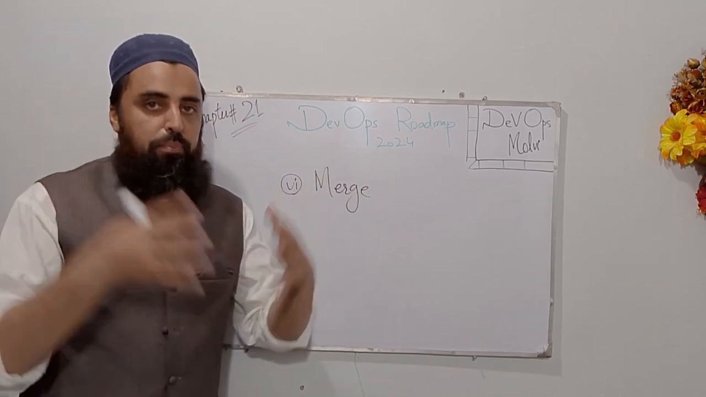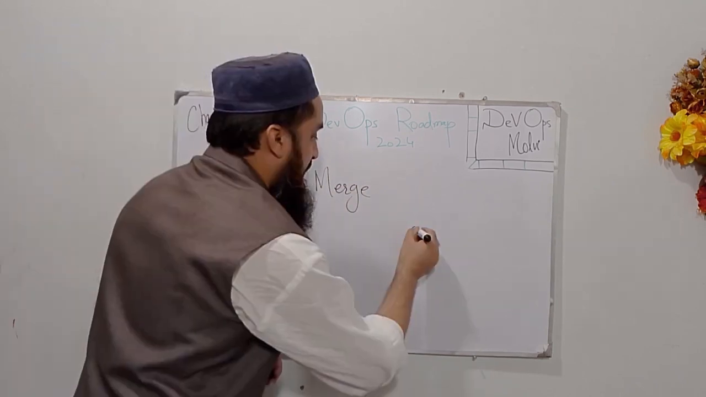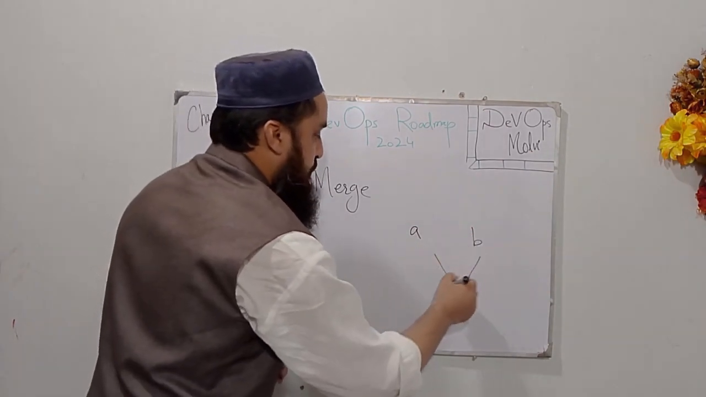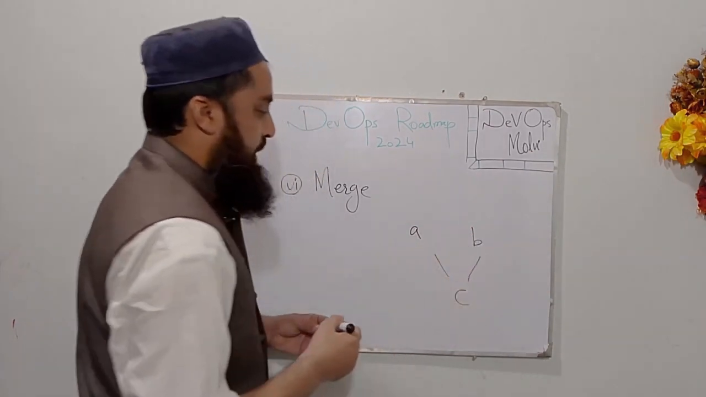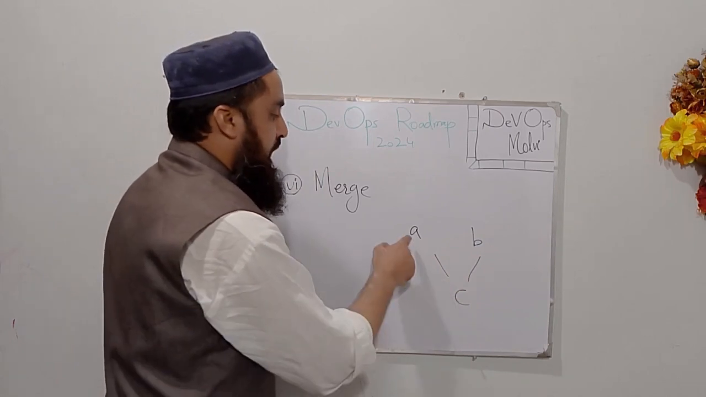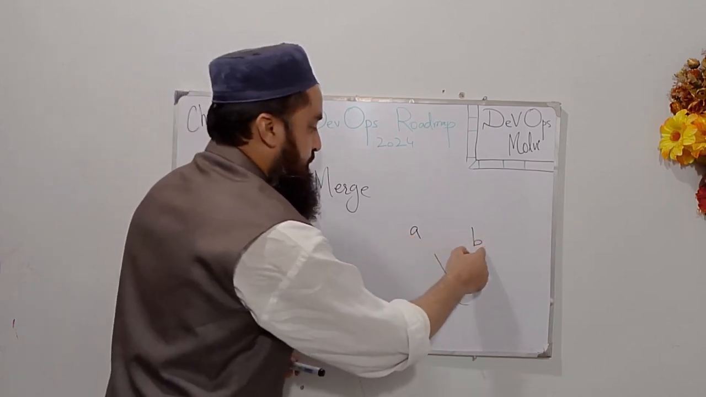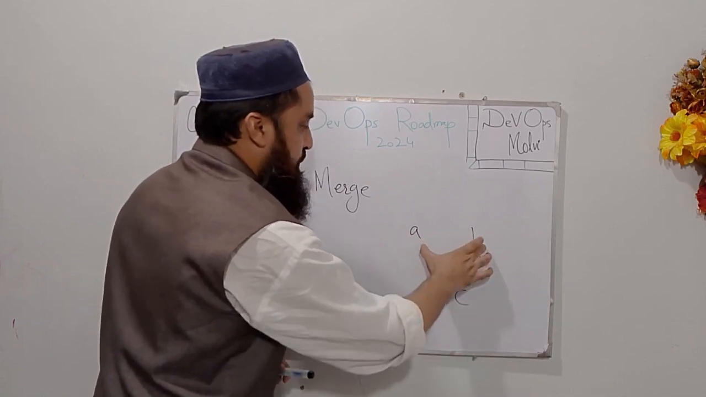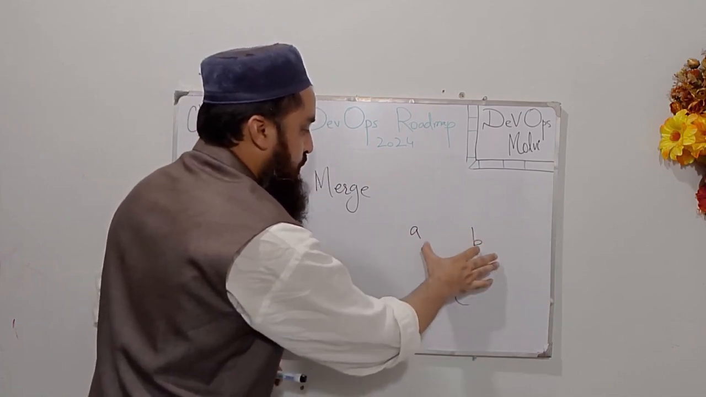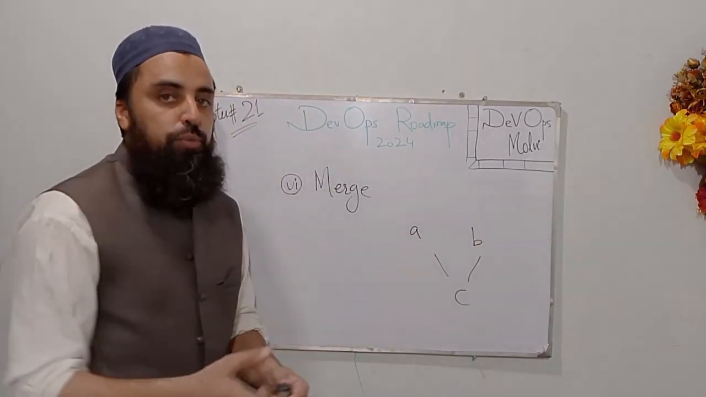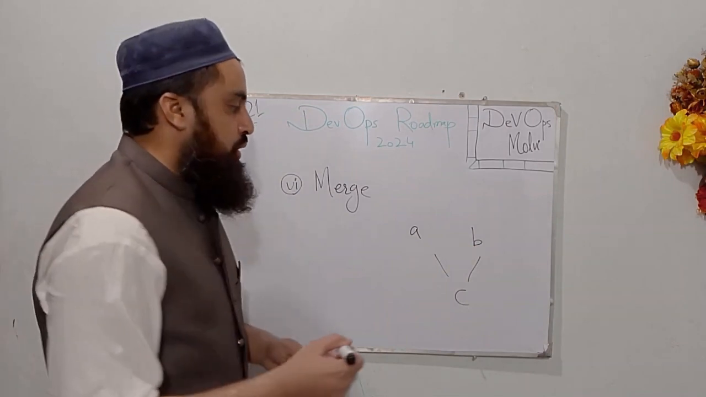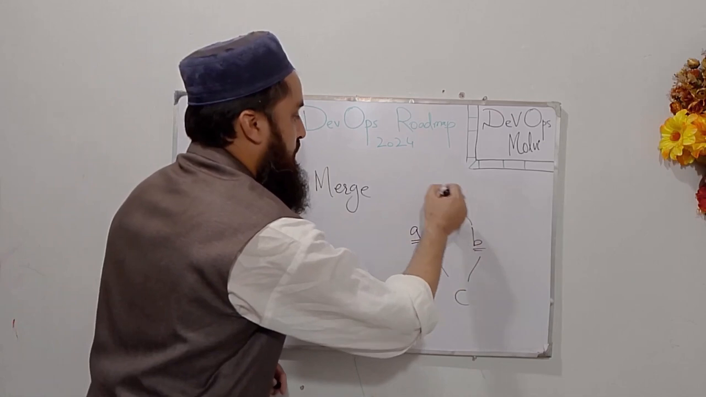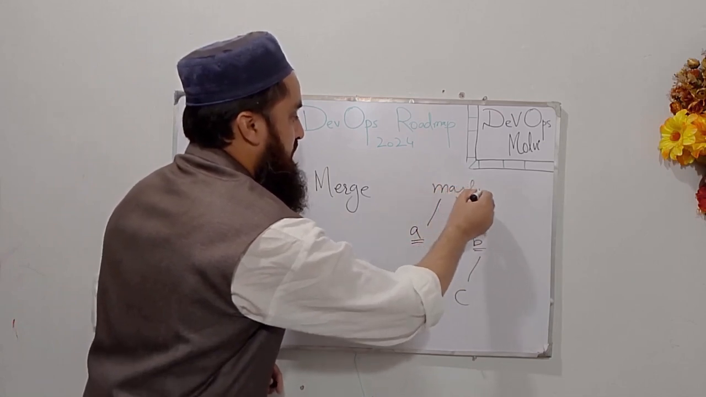Merge means to combine two branches. So if I have two branches A and B, I can merge both branches into another branch C, and that branch will have the code of A, it will have the code of B, and we will collectively get the files and code of both branches in another new branch C. Or we can also merge the changes of these branches into our master branch as well.